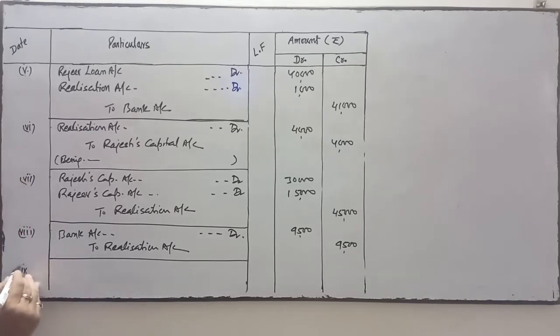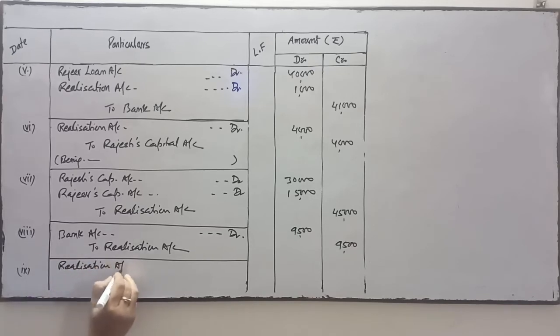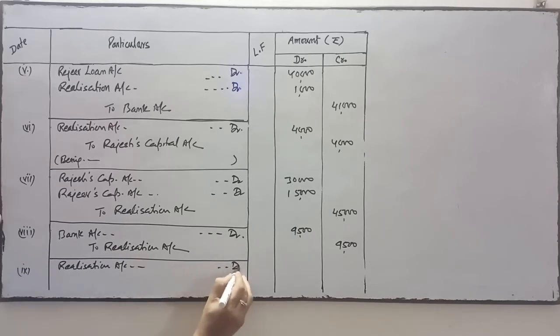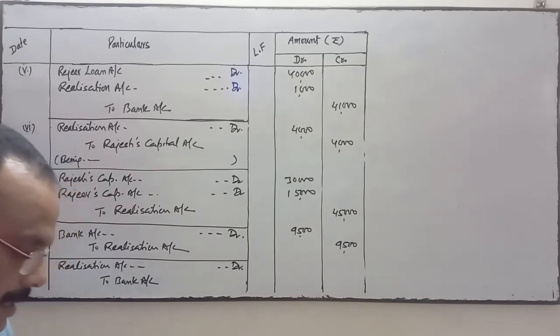When the same had to be met by the firm, then realization account debit to bank account. A bills receivable of 3,000 discounted with the bank was dishonored by its acceptor.